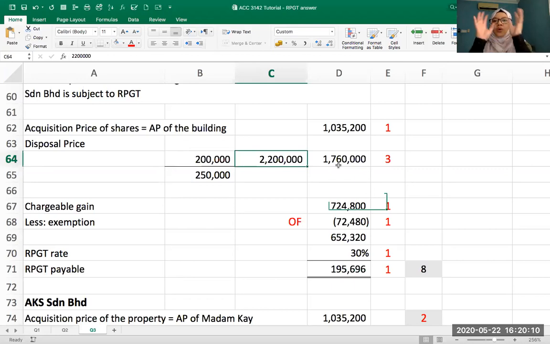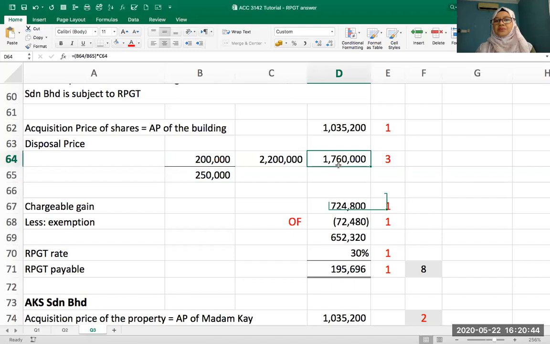So, when you sell the whole share at 2.2 million, the part that is subject to real property gains tax, RPGT, is only 200,000. You sold 250,000 shares, so you apportion. 200 is the real property shares over 250,000, the whole shares, which you sold at 2.2 million. So the one that you bring to tax is only 1.760, the disposal price of the share. You get that? So 1.760 is for the 200,000 shares.